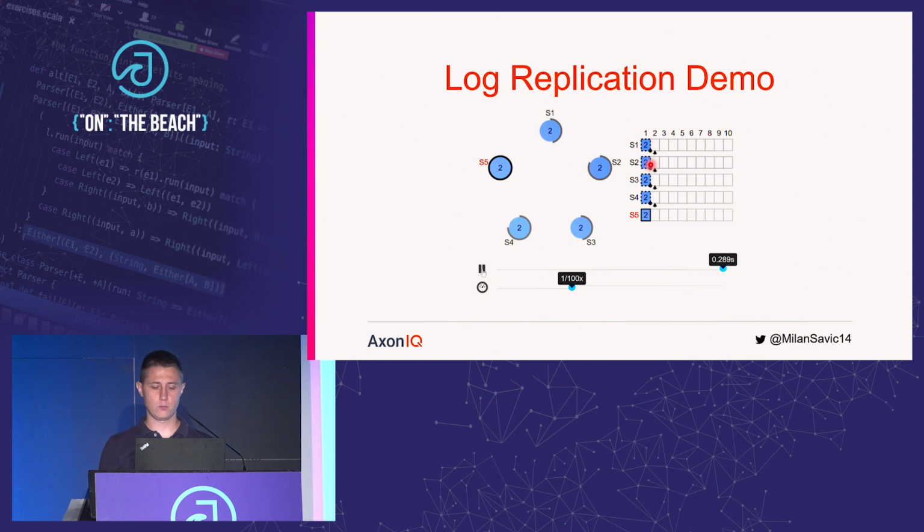Once we have a majority of votes, we can consider this entry committed on the leader. And with the next heartbeat, we are going to send that commit entry. That means that at this point, all other servers can apply that entry to their state machines, in our case, to their event stores. So those events will be appended to each Axon Server event store in a cluster.